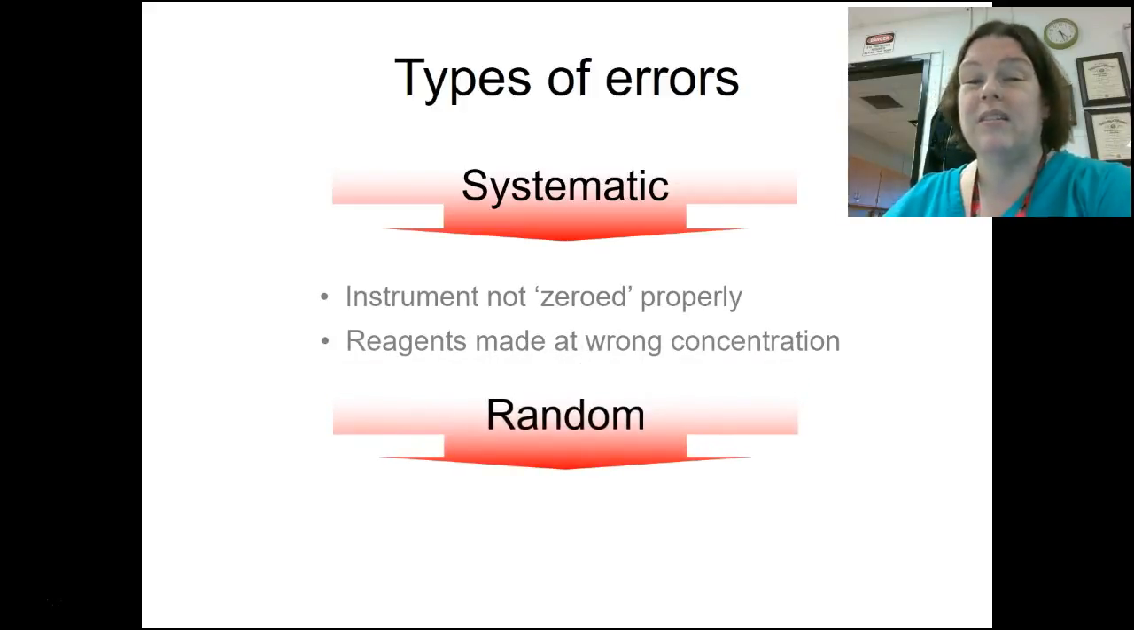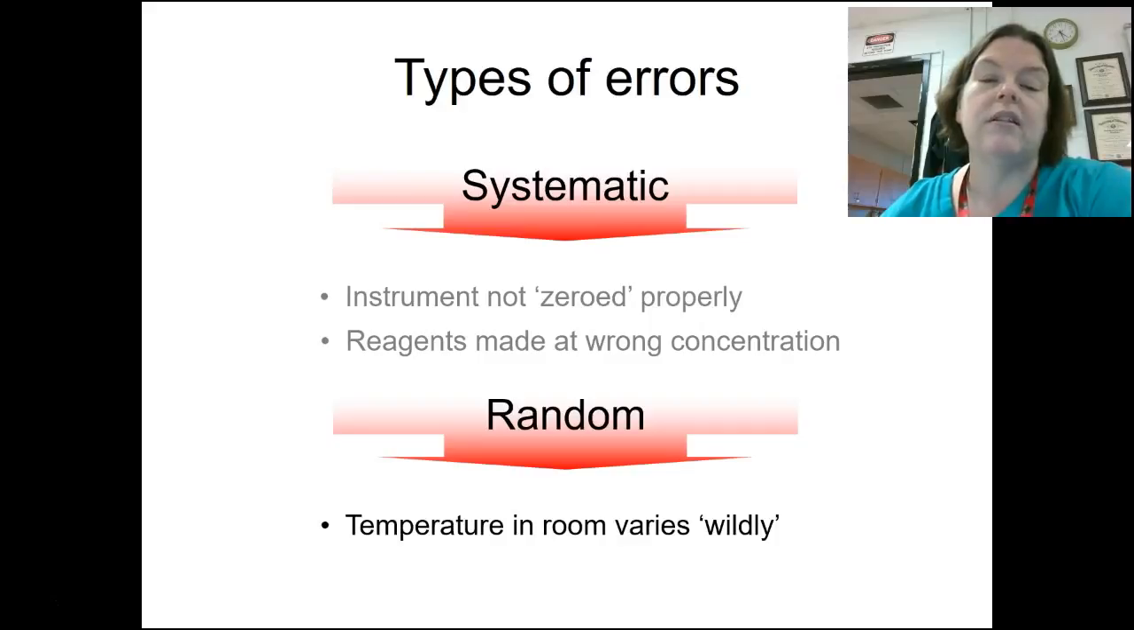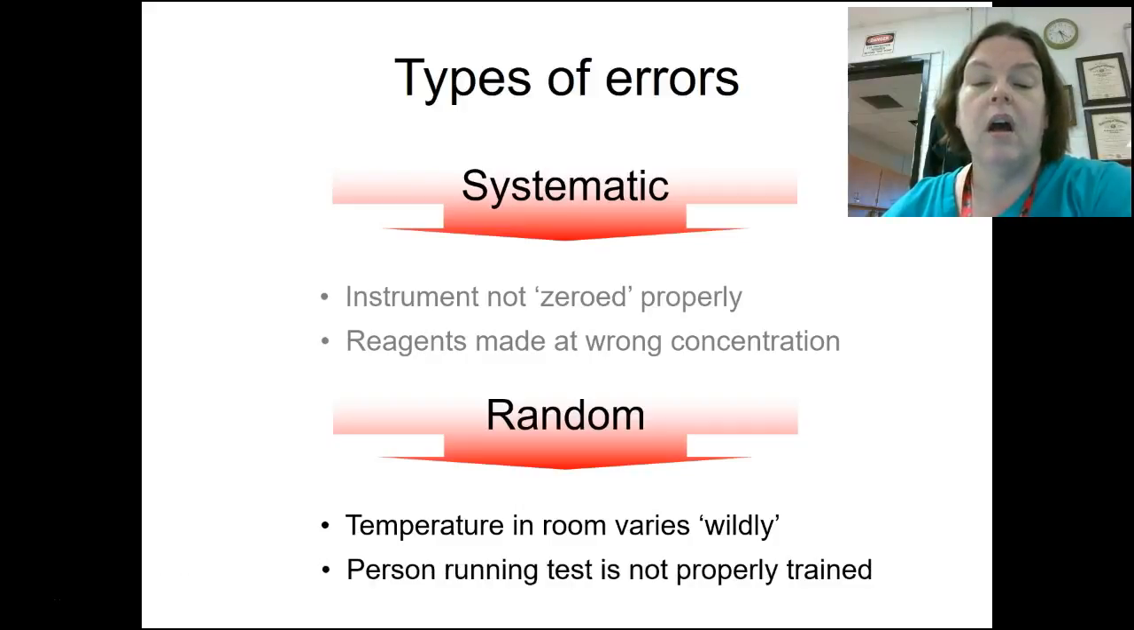Random errors. Systematic errors are errors that we can't individually control necessarily, that the instrument is creating, but we can correct them in some ways. Random errors are things like the temperature in the room varies wildly. We can't control that. We can't control that one place is hot, one place is cold. The person is not properly trained, so we always try to train you before you go into the lab.